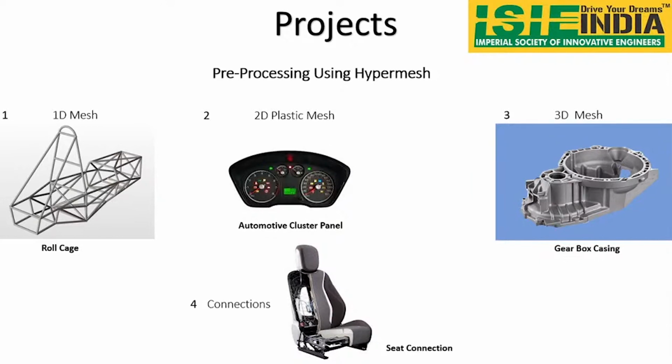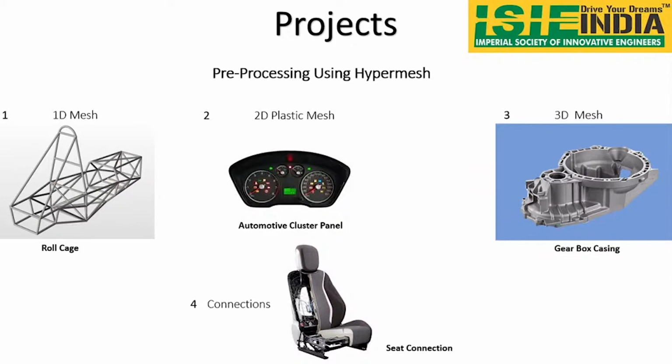So for 1D elements, we are going to mesh any type of roll cage, like formula roll cage or Baja roll cage, these kind of things. So after that, we will be doing the meshing of 2D components. As I said, the car consists of totally plastic components. For the plastic components, we will be doing the 2D meshing. So we will be having the clusters, and 3D meshing is nothing but solid, like gearbox casing.